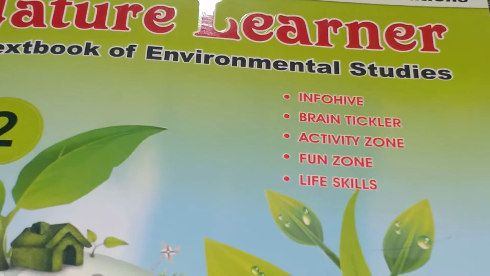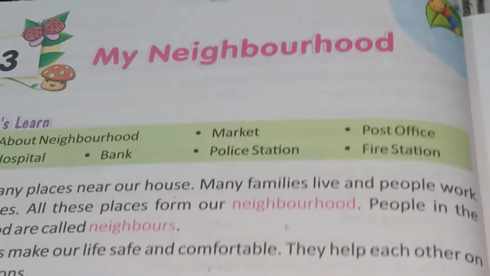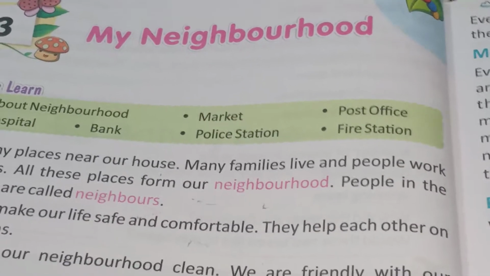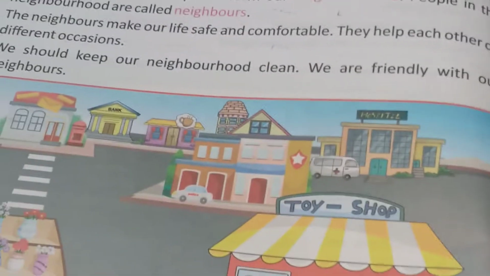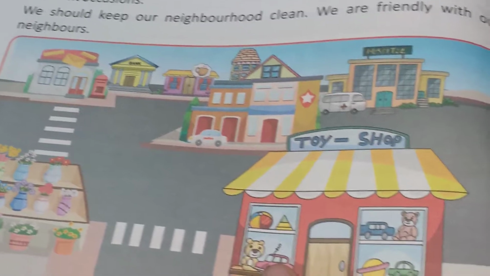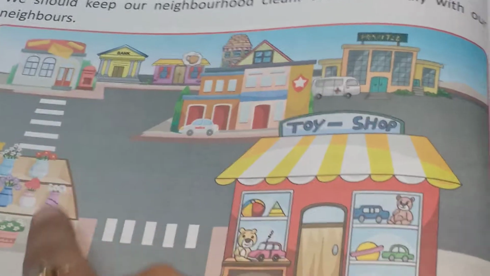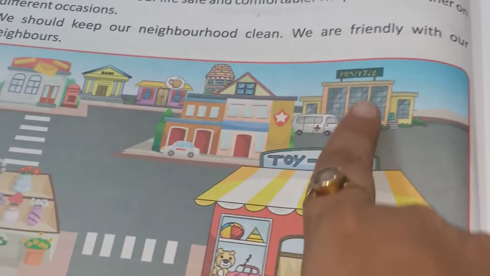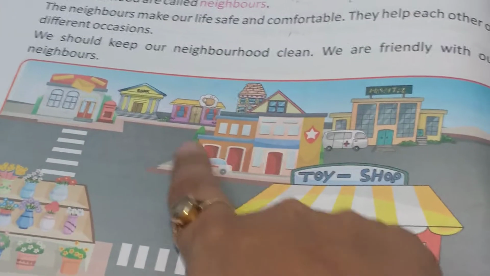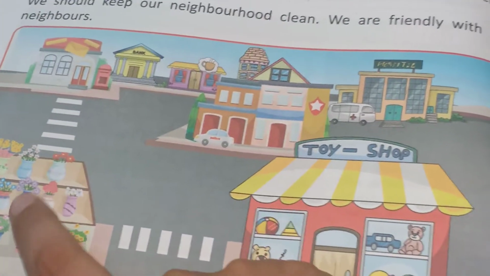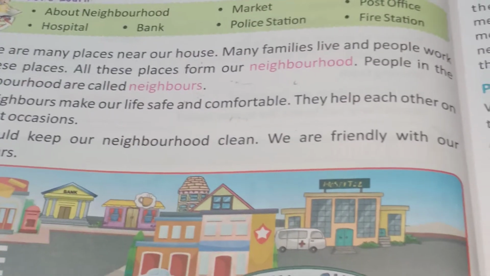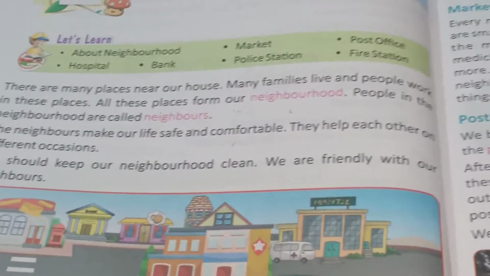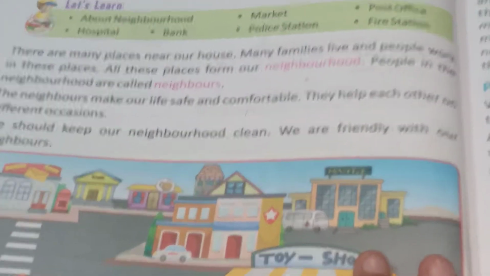Okay? So turn your book to page number 20, chapter number 3, My Neighborhood. Children, yesterday I told you what is a neighborhood. So as you can see in this picture, a neighborhood is a place where you can get all the facilities like market, hospital, school, police station, bank, many shops, coffee shop, all the facilities which you use in your daily life are provided in your neighborhood.